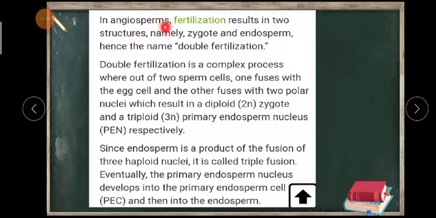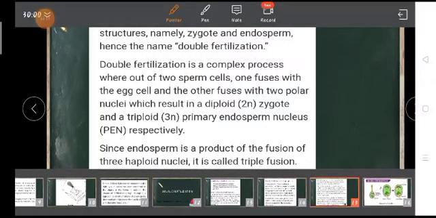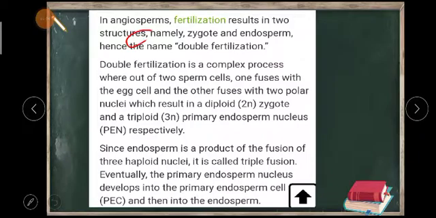And in angiosperms, that means flowering plants, how does fertilization occur? It occurs in order to give formation to two new structures: one is called the zygote and the second one is called the endosperm. That's why the name is double fertilization. Is it clear? So if you see, I told you two pollen grains are there.